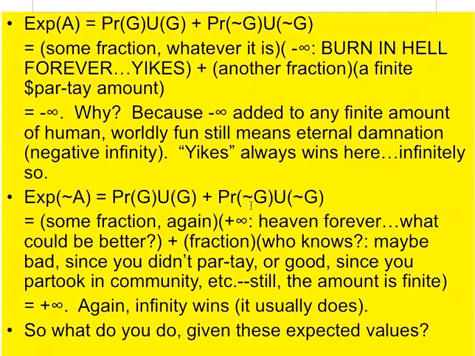It's really good. If God doesn't exist, in this case, probably that is still finite. The utility in God not existing is still a finite number. Maybe you sacrifice a little and you think, oh, that's not so good, I could have been partaking, so that's negative. But you have community, you have belief, you have family, things that you value, so that has some positive value. Maybe it cancels out at zero, maybe it's positive, maybe it's negative, but when you aggregate it, when you multiply that times that, it is still a finite number. Again, infinity dominates, so you get plus infinity. The expected value of being an atheist is negative infinity. The expected value of being a believer is plus infinity. It's clear which one dominates, right? This one's the better option.